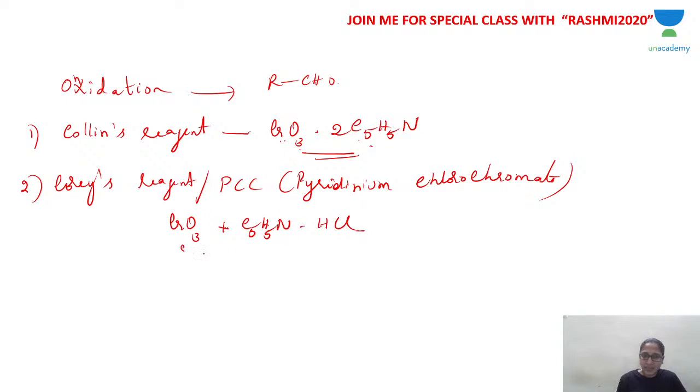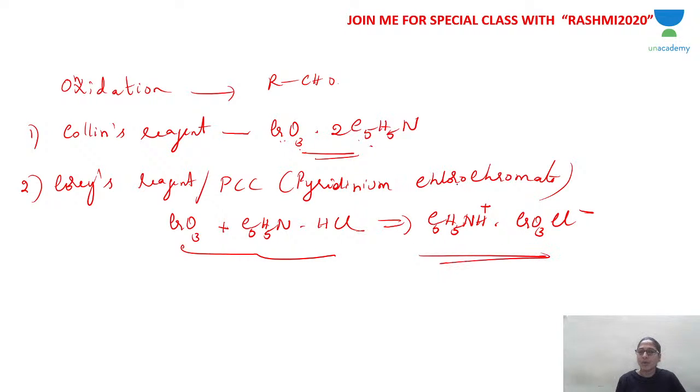You can also write the complex as C5H5NH plus CrO3Cl minus. This is pyridinium chlorochromate complex. So this is Corey's reagent, or PCC, or pyridinium chlorochromate.